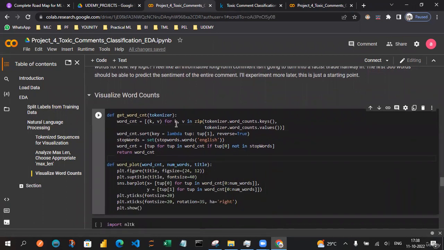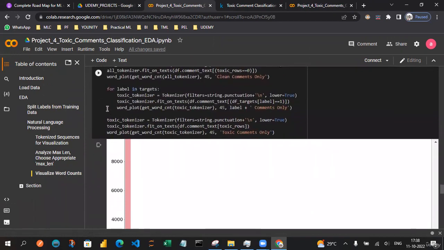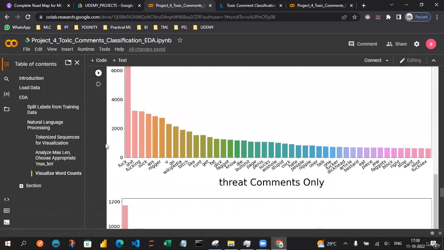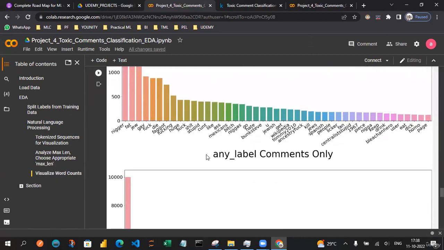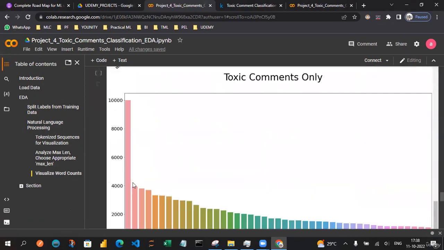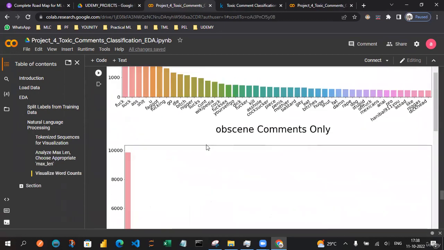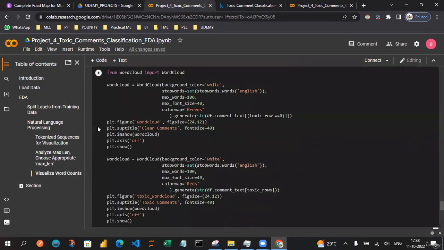Let's also visualize things better, by getting the word count and the word plot. If you already know about the word cloud plot, this is very straightforward. Let's visualize the frequency of the words. We are getting the comment traits, such as insult comments and identity comments. We have different kinds of comments with the frequency of each and every word. Most of the words have different terminologies, and you can see them in this color plotting, so we can identify them much better compared to the toxic comments.